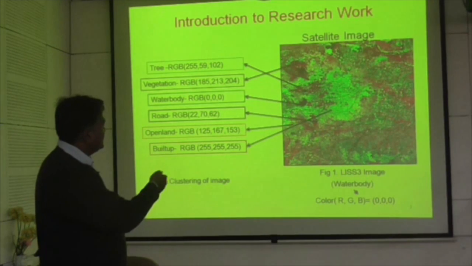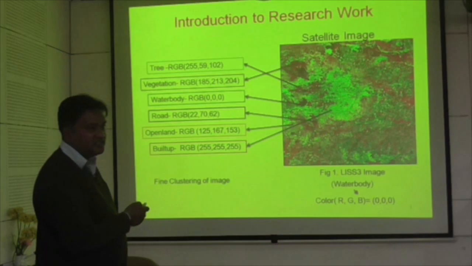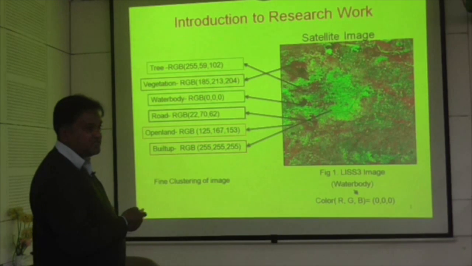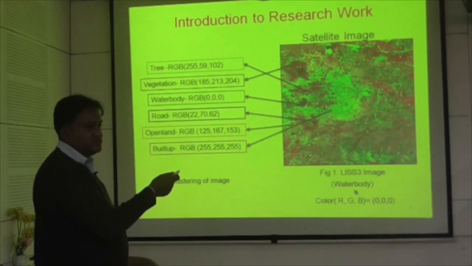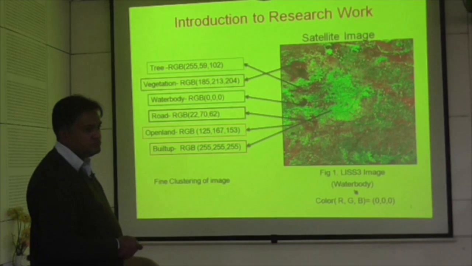So by seeing this, we cannot say what is vegetation. Unless you go to the field and observe, only then can you say that this is a building or this is a road. There may be confusion there, because the resolution here is not very high.